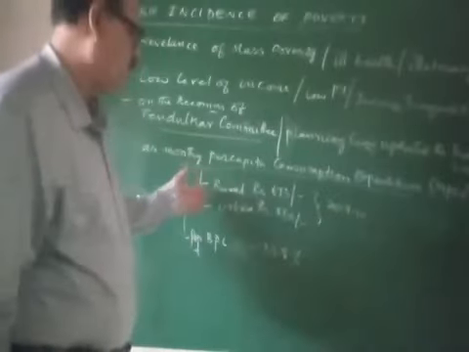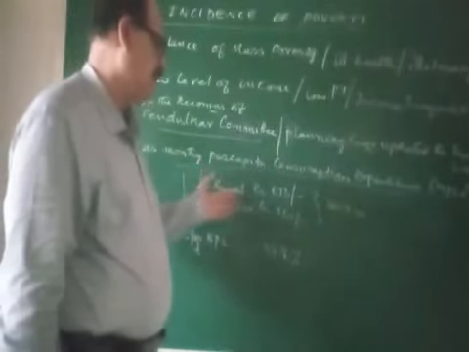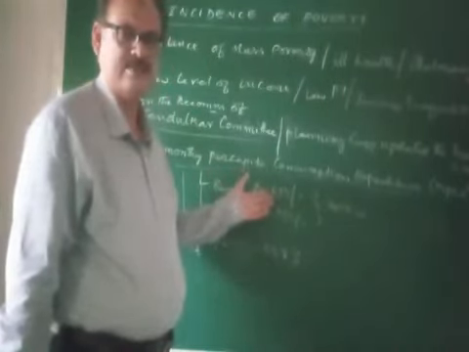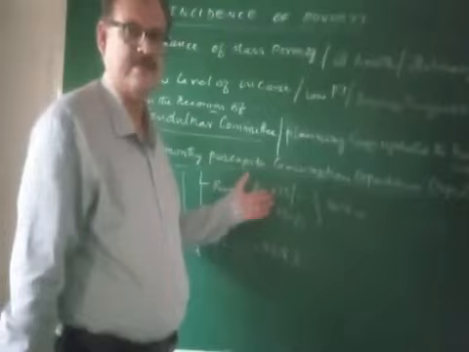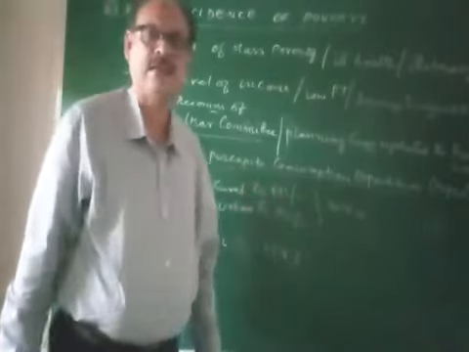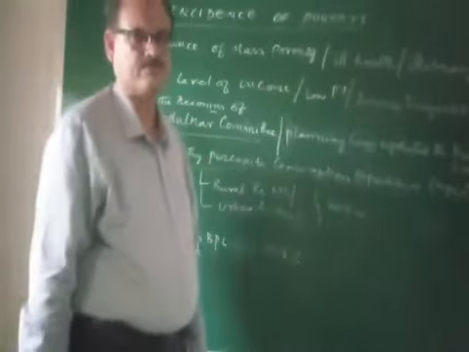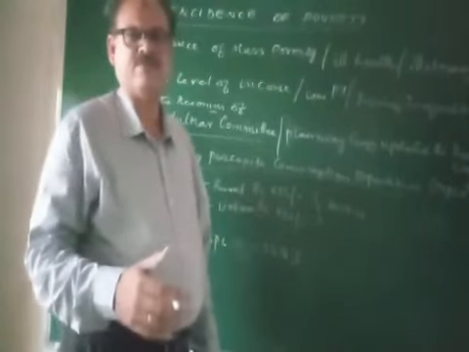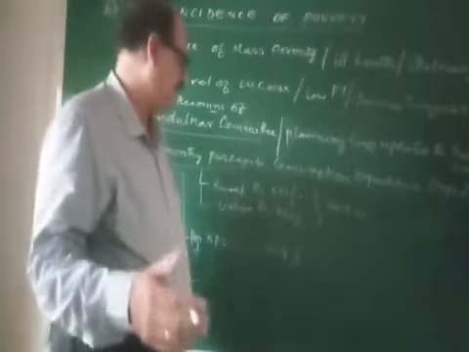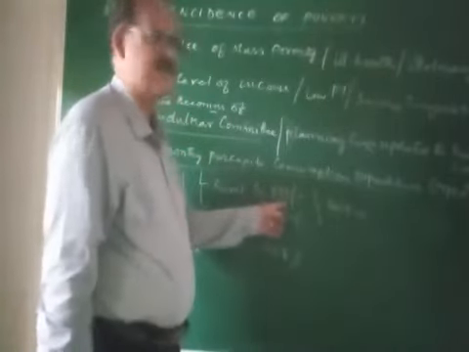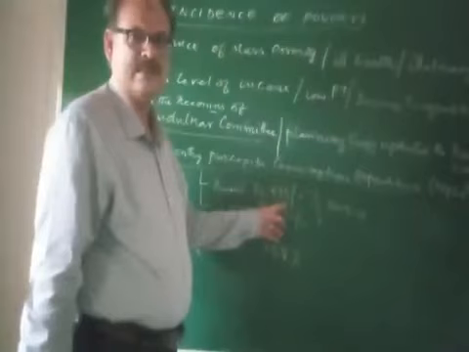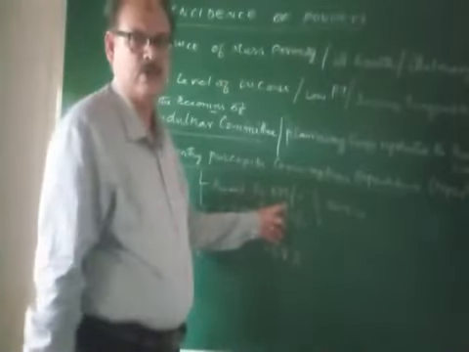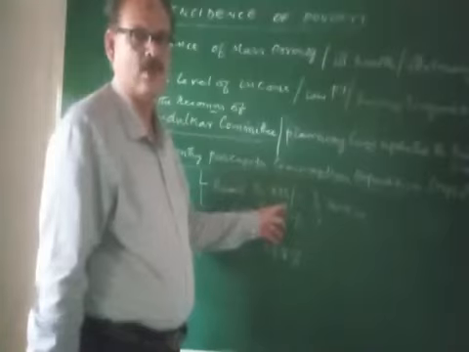And in rural areas, if the income of a person is less than 673 rupees, then he will be known as a poor person. He will come under BPL, below poverty line, in rural areas.